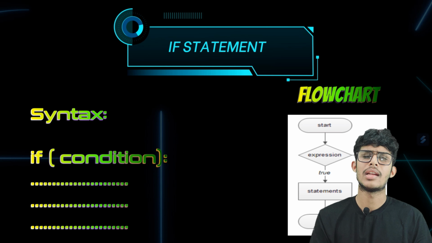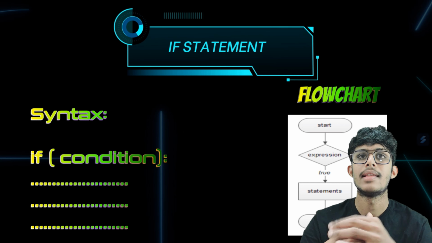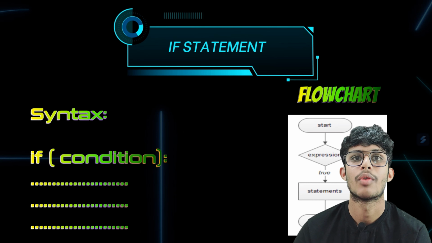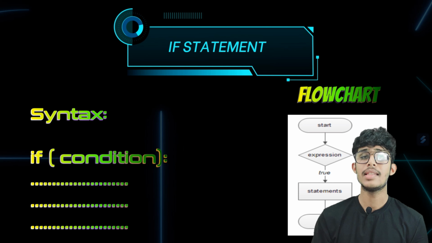Let's understand it with a daily life example. If our parents assign work to us, then they say that if we are able to do that work, we will get some reward from them. And if we are able to do that work, then we will get the reward which is promised by our parents. In a similar manner, the if statement works.